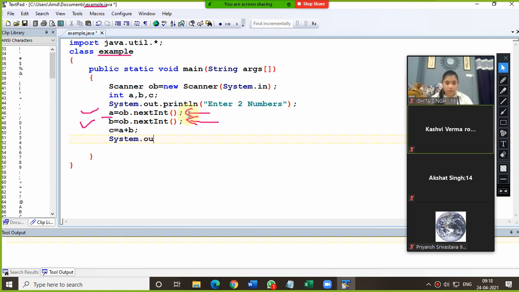Yes, so now we are supposed to print the result. Sum is what? Plus A. Plus C. Because in C we have stored the result, right?